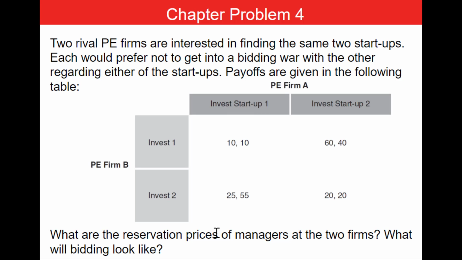So here reservation prices are nothing but the payoff, right? Because we do not have any other numbers. So you can simply think of that as the payoff for the manager at the two firms. What will bidding look like? So it asks you to predict the strategy of each firm and the outcome of the payoff. Let me show you on the whiteboard.